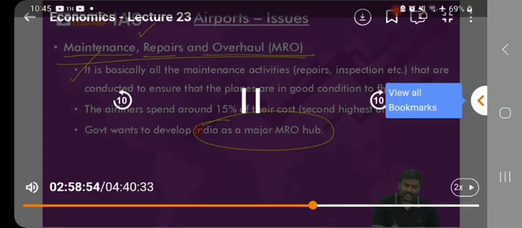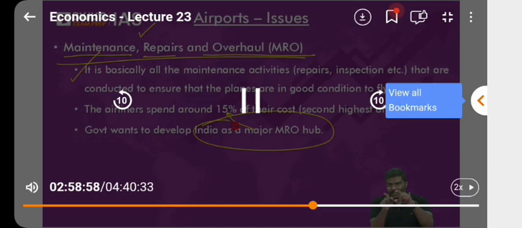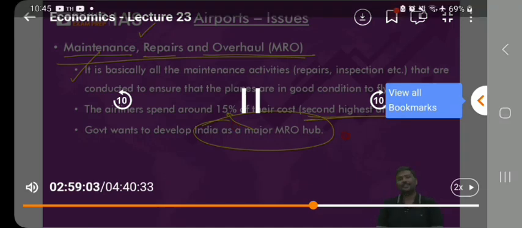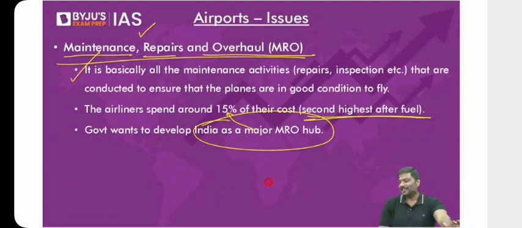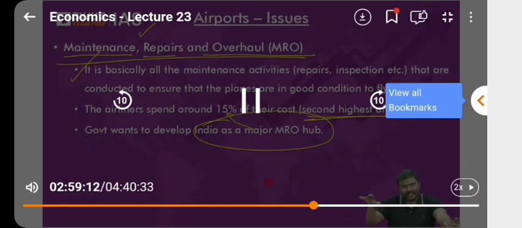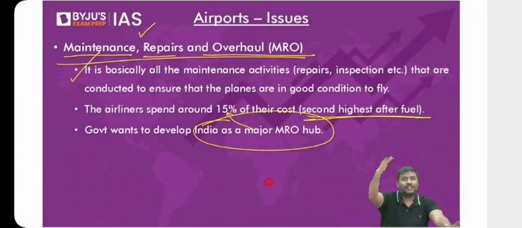And MRO costs are also very high. Generally, after the fuel prices, it is said it is the MRO which contributes to ticket prices. So if you can provide the MRO within India, automatically the cost of tickets will come down. Employment will be generated. Outflow of the precious forex will also come down. So these are some of the issues plaguing the aviation market in India.